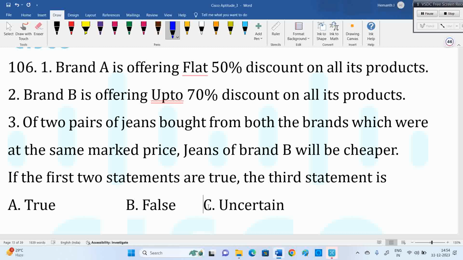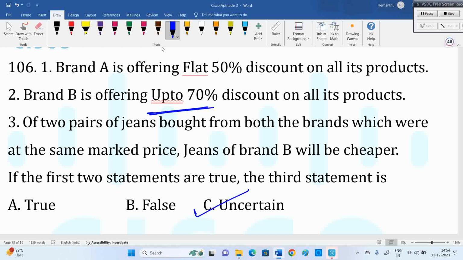When you go to any malls, we'll be seeing 1+1 offer or something like that. When we enter the shop, then they'll mention that for only that corner they'll put only a few clothes, for this one only the offer is applicable, sir. Remaining all are as per the market price, no discount, something like that. So the problem is that it is uncertain. Good, because of this one. Up to 70% discount means it may be 1% discount also.